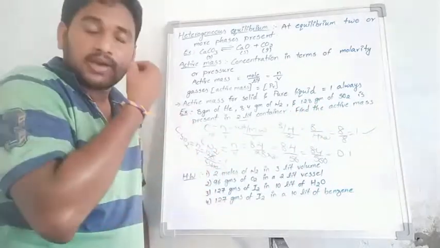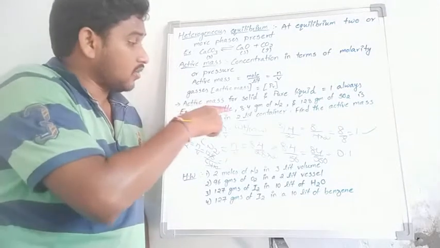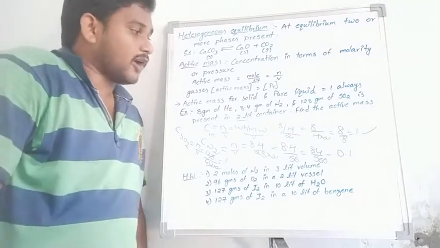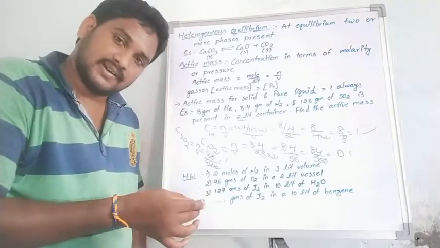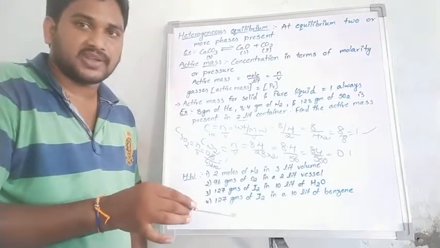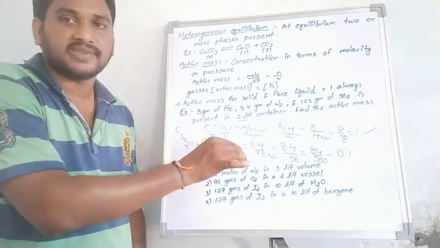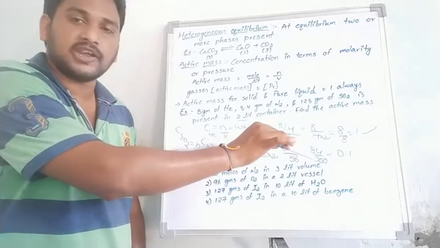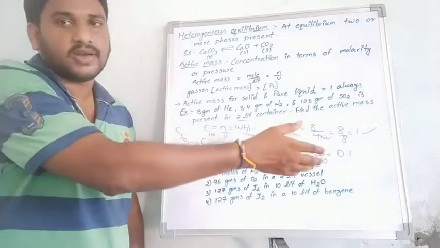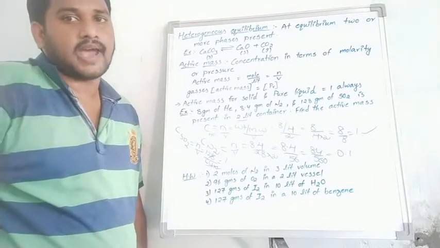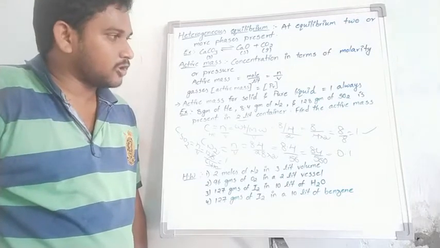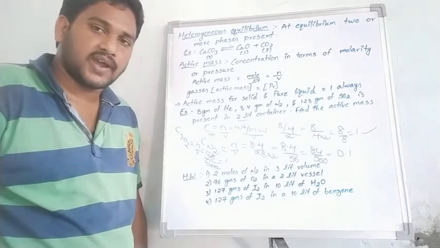And one more, the active mass of nitrogen. 8.4 grams of N2 is given, so 8.4 by 28 for N2, divided by the overall volume of 2 liter, that is 28 into 2, which is 56. Overall 8.4 by 56, that is 84 by 560, and approximately 0.1 is the active mass for N2. Students, is my point clear or not? Okay, finally one more: 128 grams of SO2 present in a 2 liter volume, find the active mass.